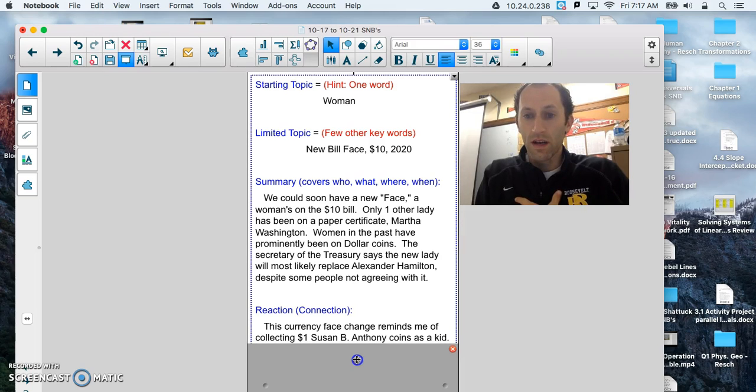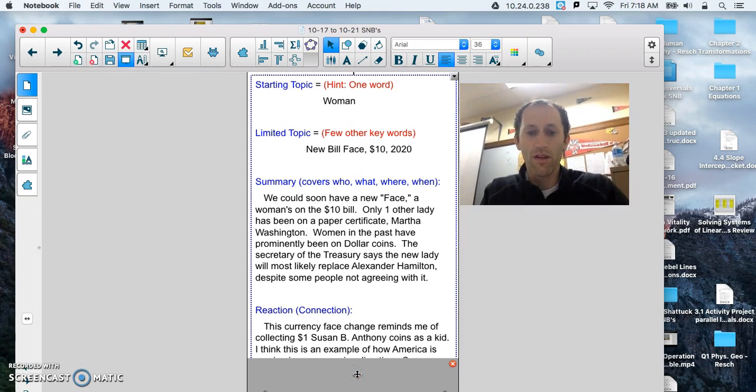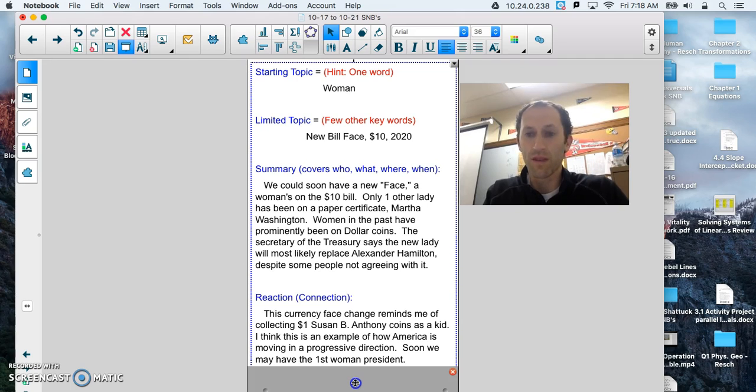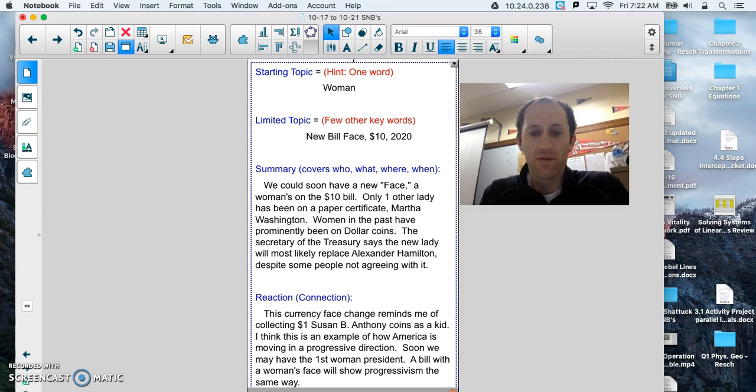I wrote down, this currency face change reminds me of collecting $1 Susan B. Anthony coins as a kid. I think overall this is an example of how America is moving in a progressive direction. Soon we may have the first woman president. A bill with a woman's face will show progressivism the same way.